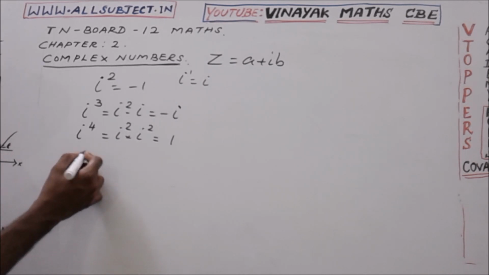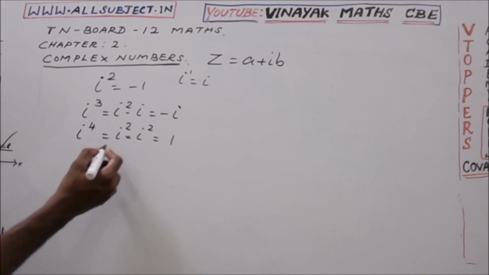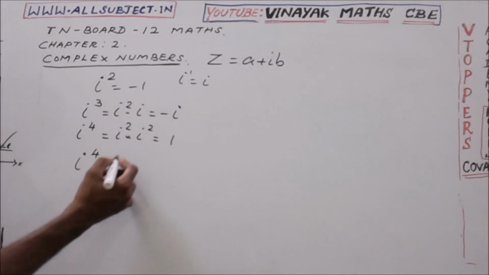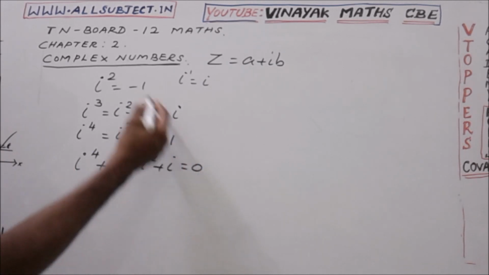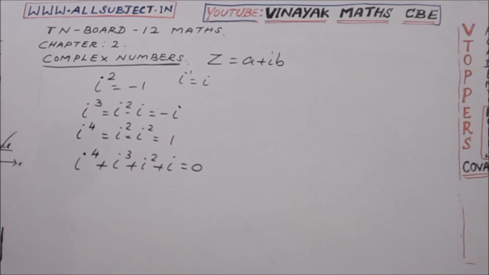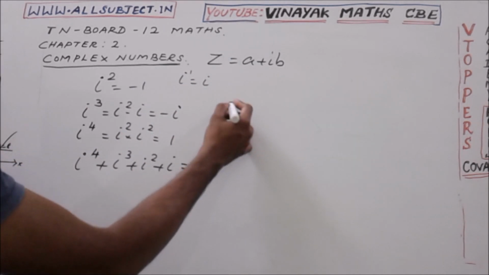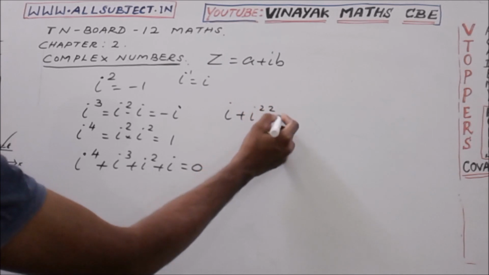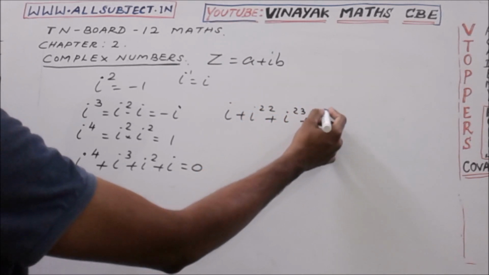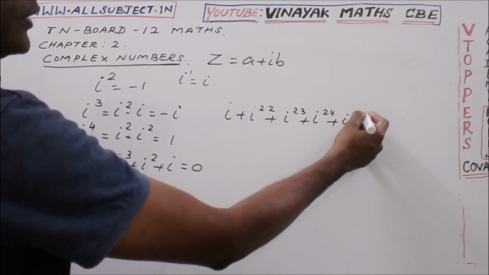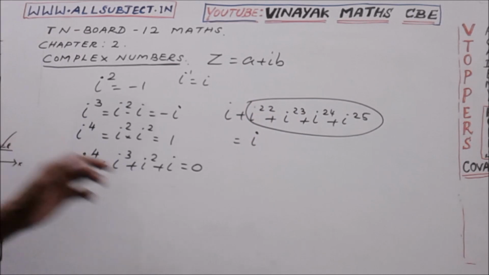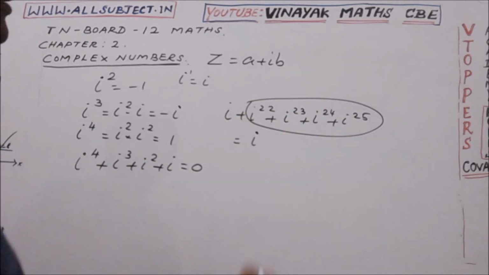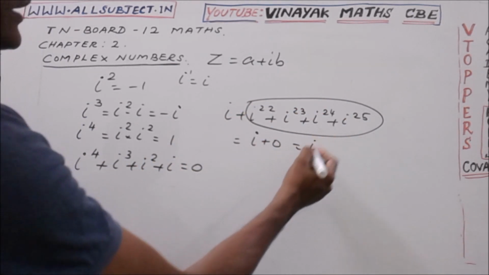So when the consecutive powers of i are taken and we sum the values, i power 4 plus i power 3 plus i power 2 plus i equal to 0. 1 minus 1, minus i plus i get cancelled, 0. So i power 21 plus i power 22 plus i power 23 plus i power 24 plus i power 25 will be equal to i. All are consecutive terms. The sum of consecutive powers of 4 terms will be equal to 0. So i plus 0 equal to i.